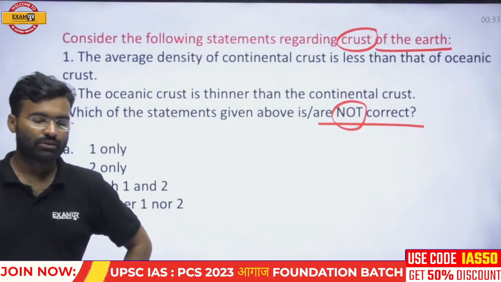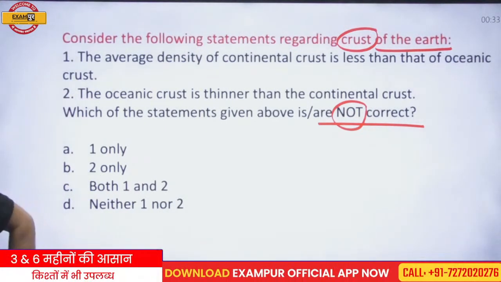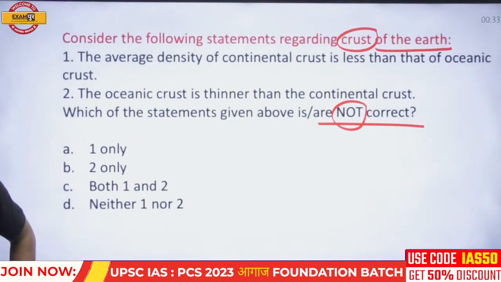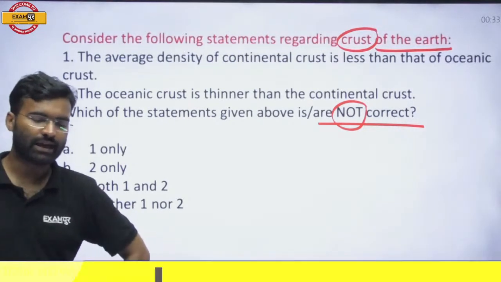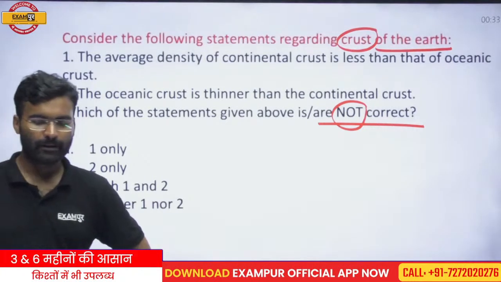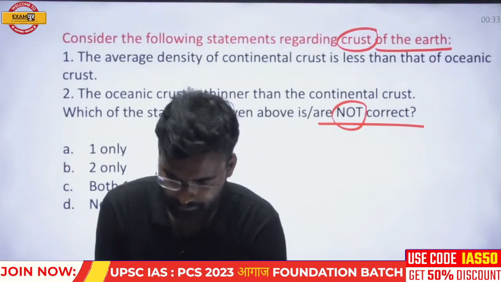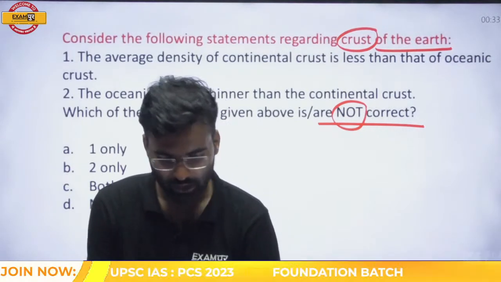Okay, so read and then respond. The average density of continental crust is less than that of the oceanic crust. Is this statement right? Anju, better try to respond. Only 2.